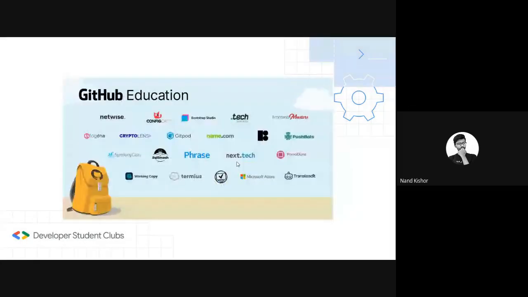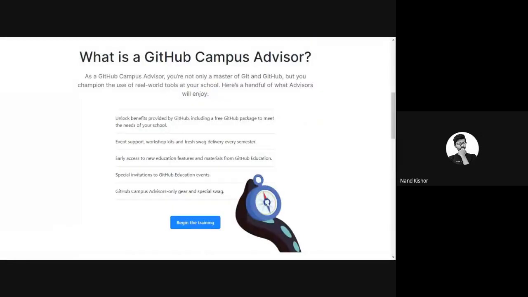So GitHub Education Pack has so many benefits. You can purchase 3 domains from this. You can learn from this. You can have $100 free credit of your Microsoft Azure, and just sign up for it today. And one thing also, I am not sponsored by GitHub. And GitHub Campus Advisor, which is targeted for professionals only, they can also take benefits from GitHub. They will be getting trained by the GitHub experts.